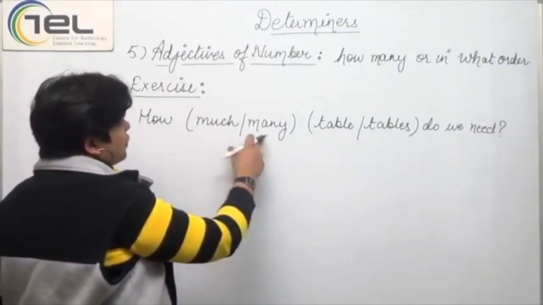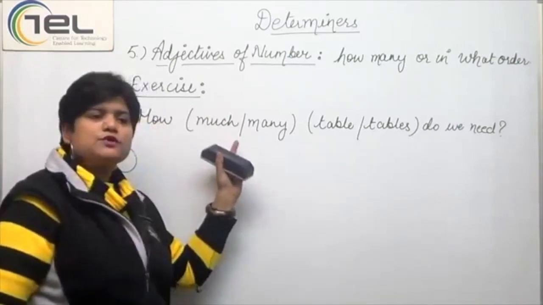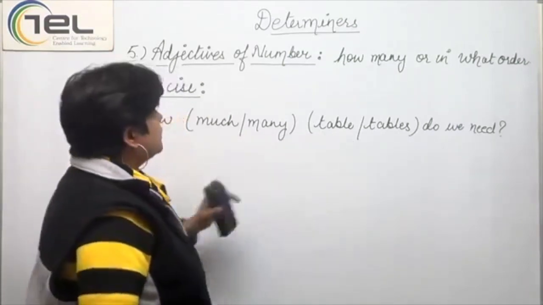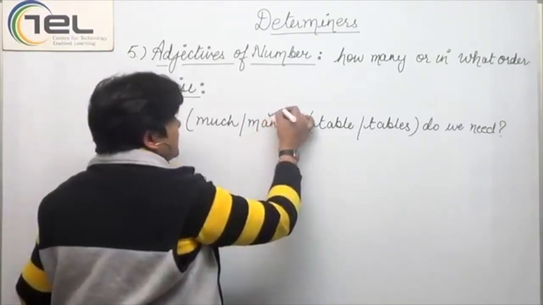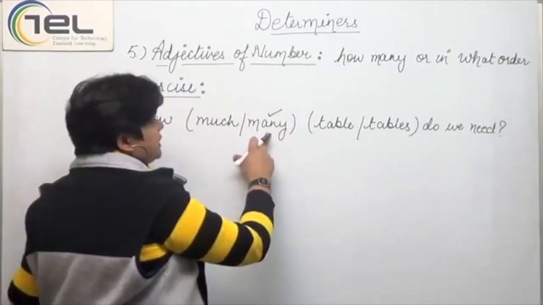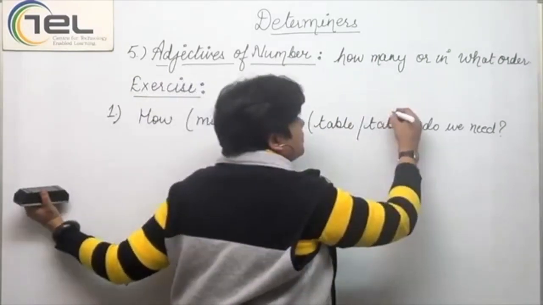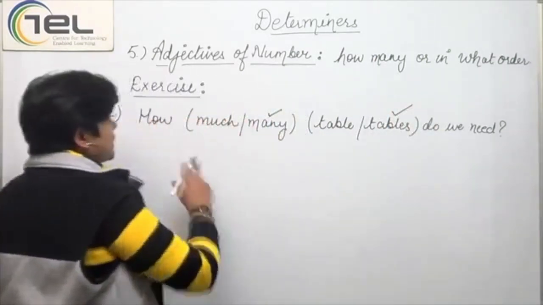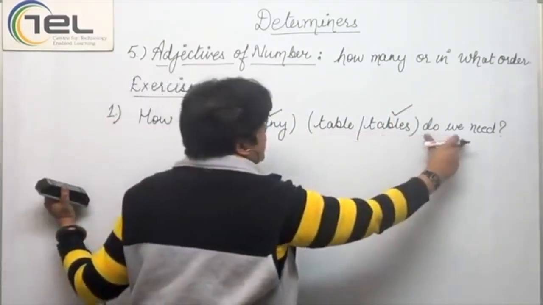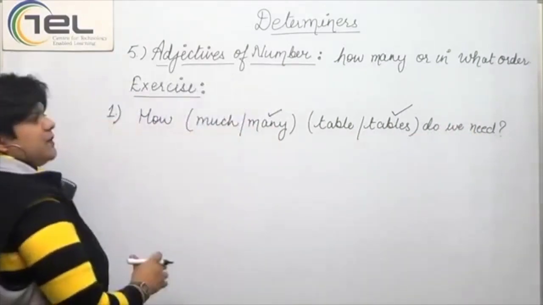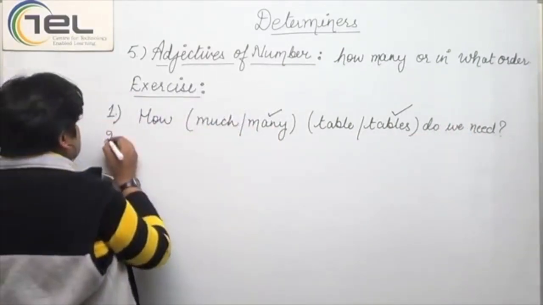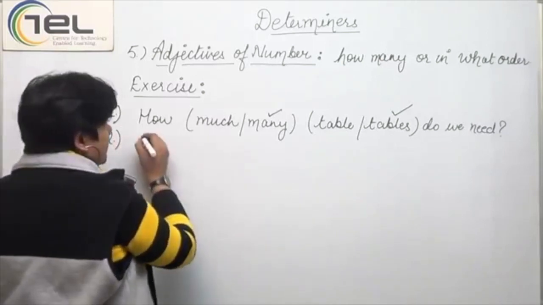So, it is much or many. Much cannot be used with a countable word. So, what will we do? We'll use many. So, how many, and with many, a singular noun would not be used. So, it would be plural. That means tables. So, how many tables do we need? So, this would be the correct answer. Now, let's come to the next one.